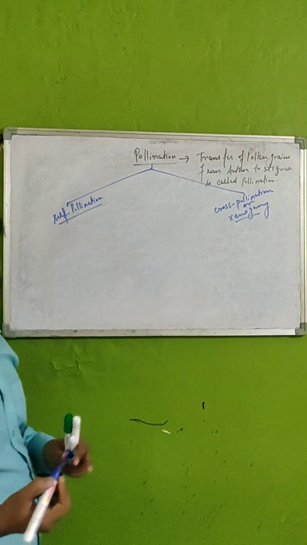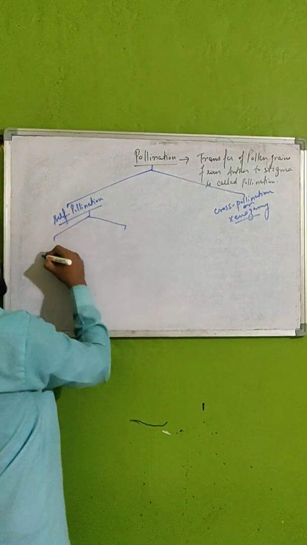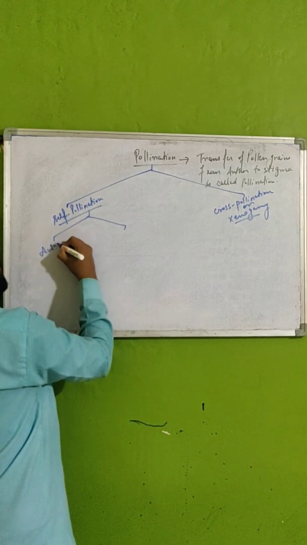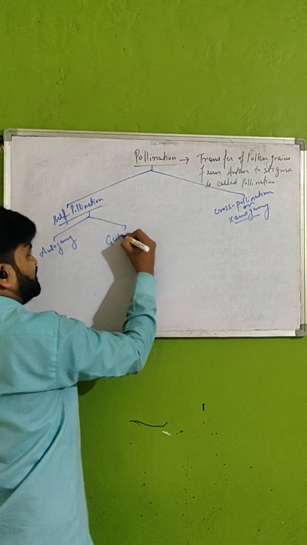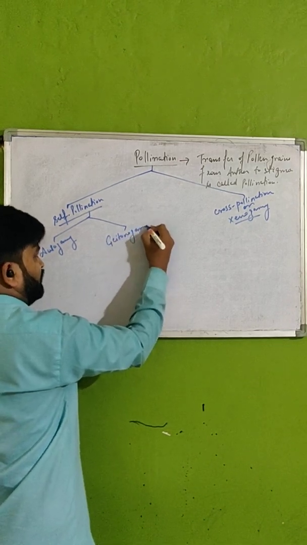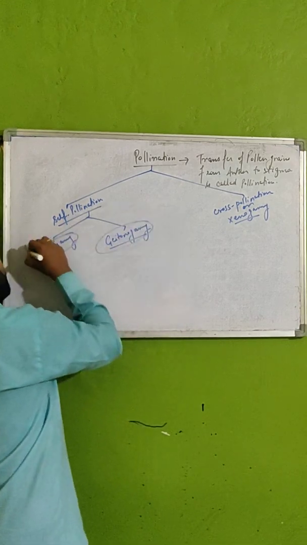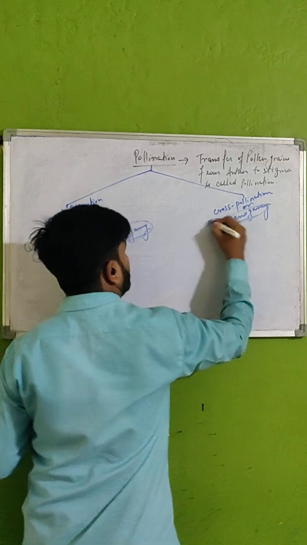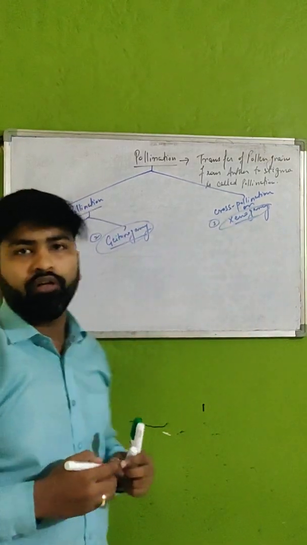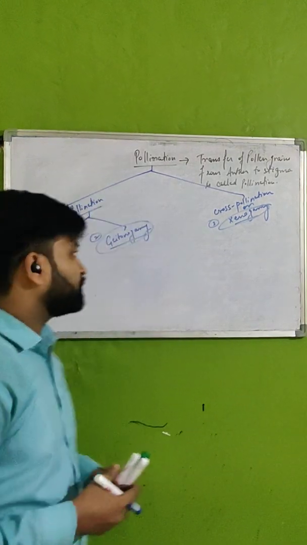And this self-pollination can be further grouped into two categories. One is autogamy and the another one is geitonogamy. Now we have three new terms. First one, second one, and this one is the third one. These are the three new terms which you might have not heard earlier.